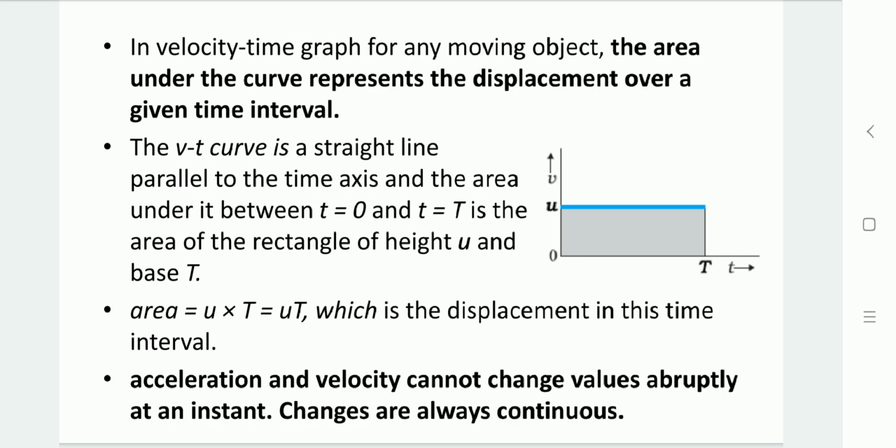So here acceleration and velocity cannot change values abruptly at any instant, but the change is always continuous.